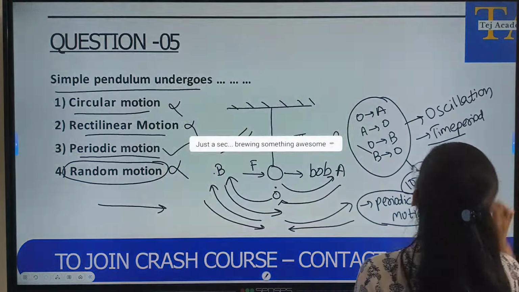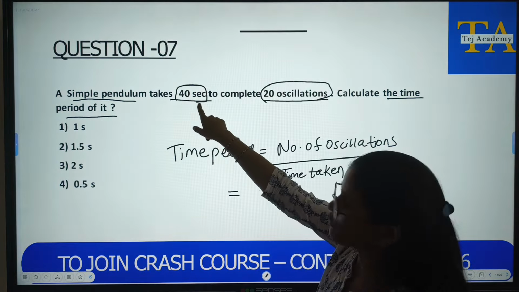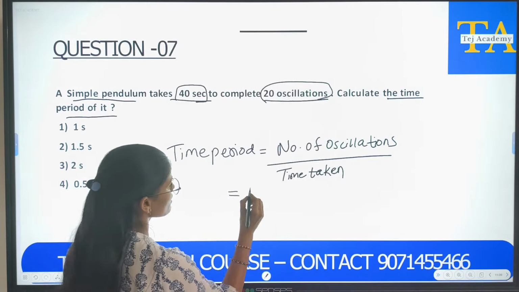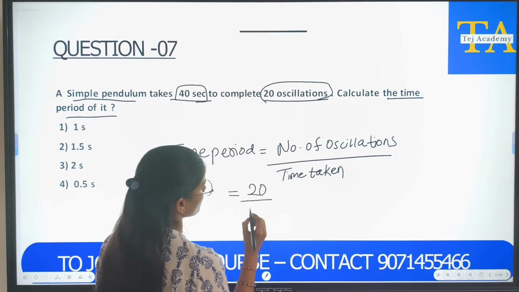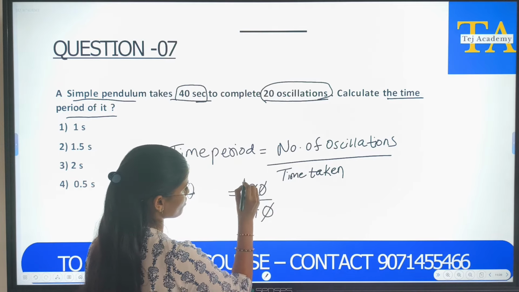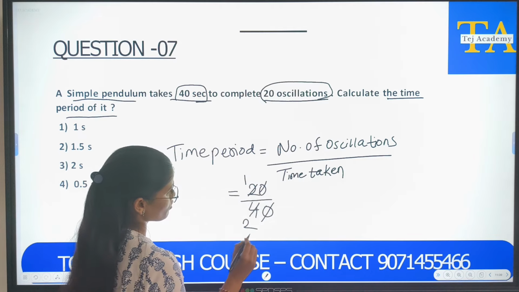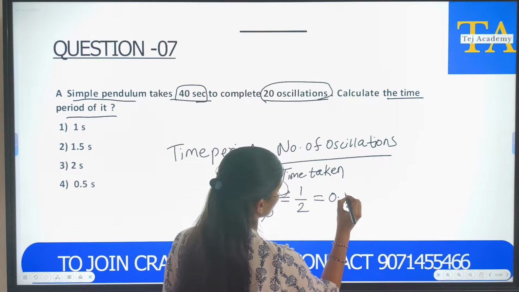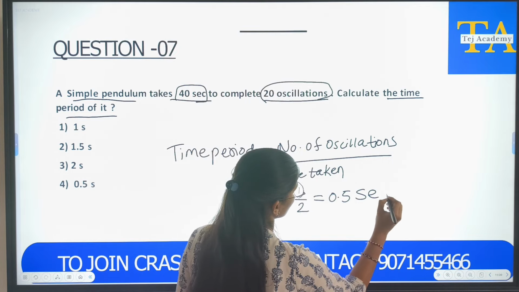For the 20 oscillations, it took 40 seconds. We have to find the time period. So, number of oscillations is 20 divided by 40. 0, 0 cancel. 2 1s are 2, 2 2s are 4. So, 1 by 2, which is equal to 0.5 seconds.